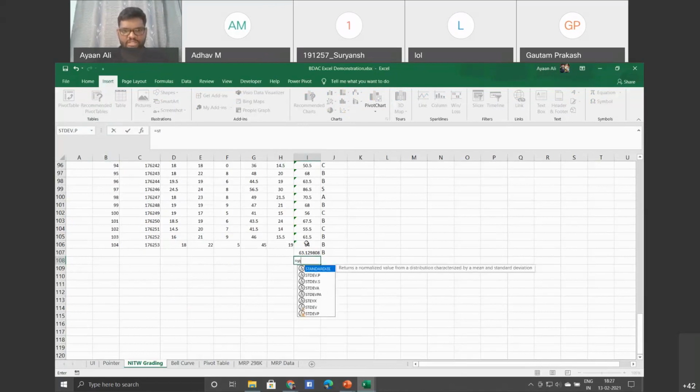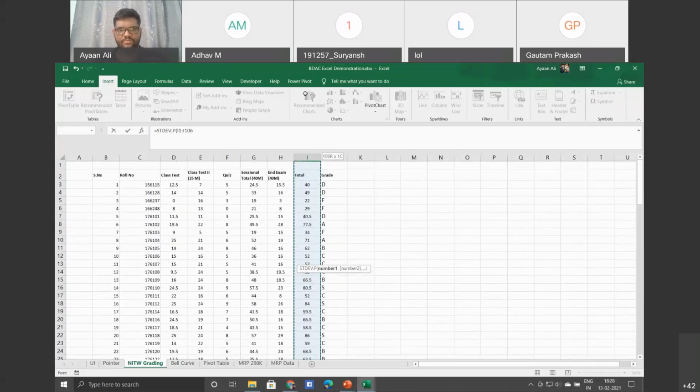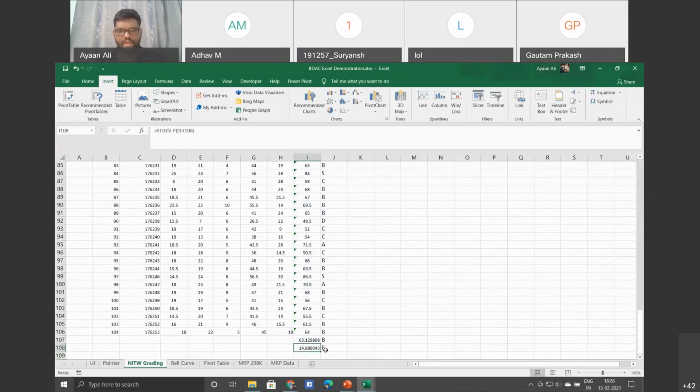So let me just see in Excel formulas also. Here, if you double click, then the formula will apply. But if you do a single click, it will give the description of that formula. So as a homework, you can even do that as well. Here I'll just do the normal standard deviation, and I'm selecting the range. And if I press enter, here I'm getting the standard deviation as 14.88.